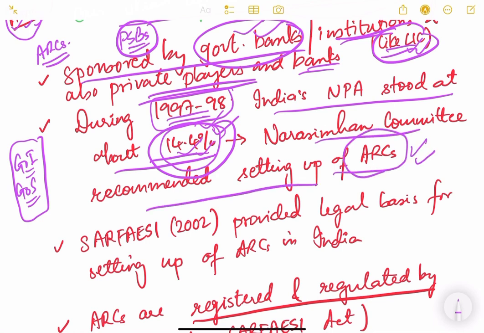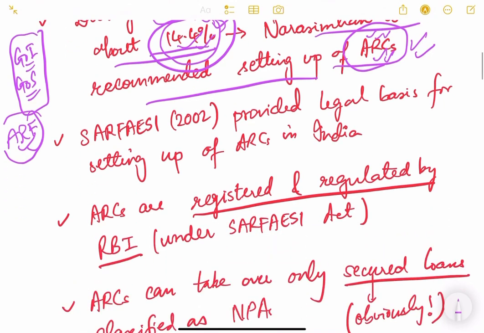In the first Narasimham Committee, there was a recommendation for an Asset Reconstruction Fund, ARF, through budgetary allocation, but nothing was mentioned about any specialized financial institution. But the Narasimham 2 committee recommended that there should be an ARC, a specialized financial institution which will manage all this bad debt and NPAs of the public sector banks.